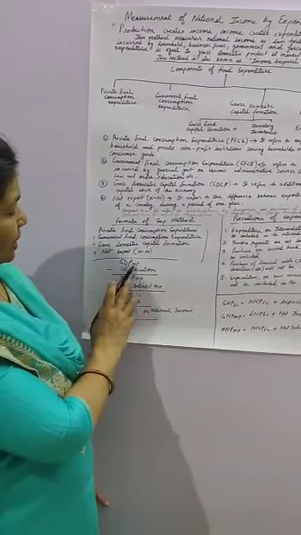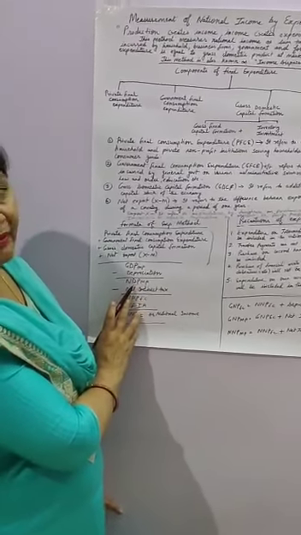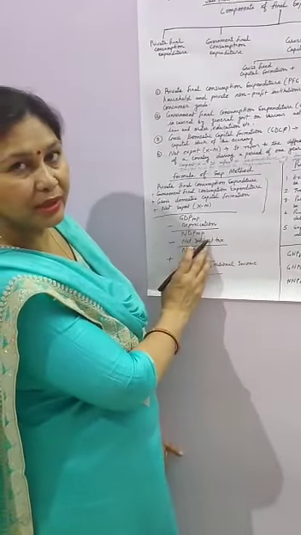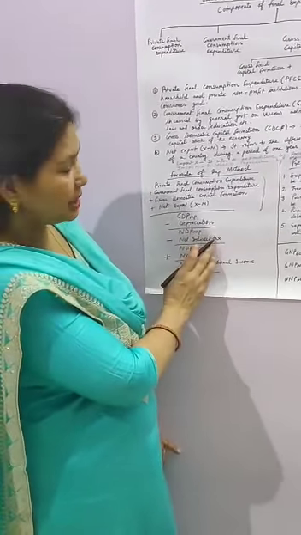To make it NDP MP, we again have to exclude depreciation from the gross value, so it will become a net value. NDP MP, net domestic product at market price. Then when we have to convert the market price into factor cost, we have to exclude net indirect tax. You know the formula: net indirect tax is indirect tax minus subsidies. Now NDPFC you got, that is the domestic income. And domestic income is converted to national income when we include NFIA, that is net factor income from abroad, then you will get national income, that is NNPFC.